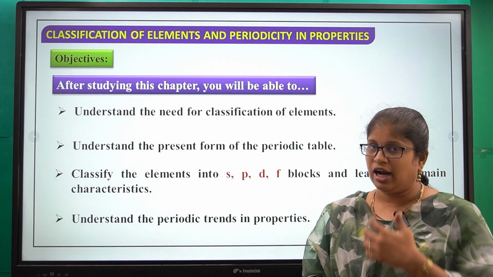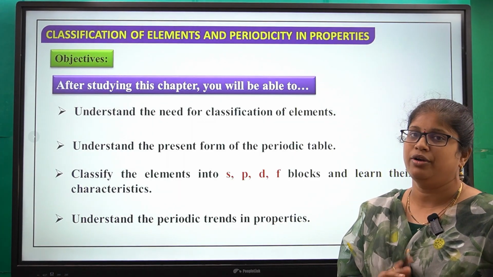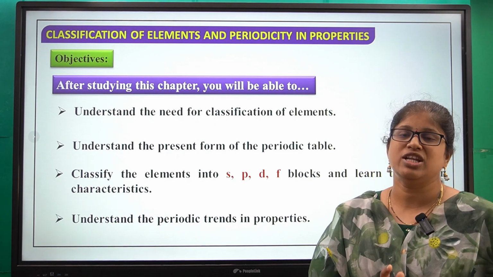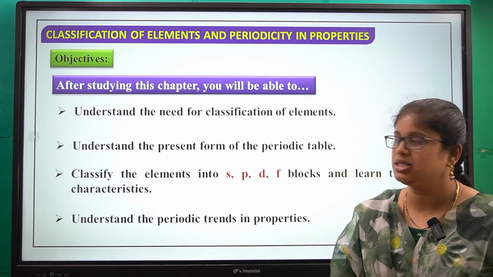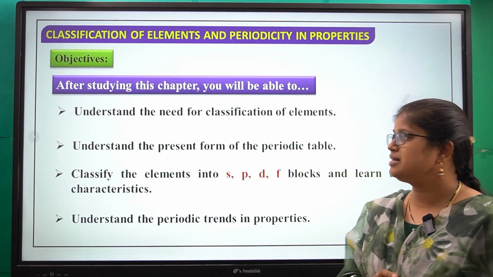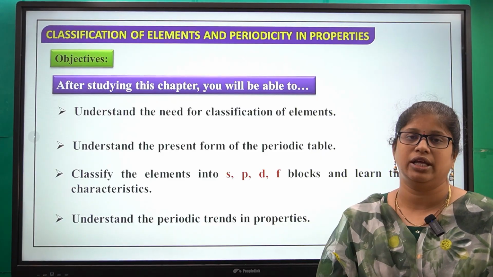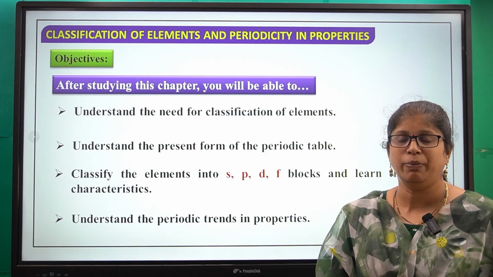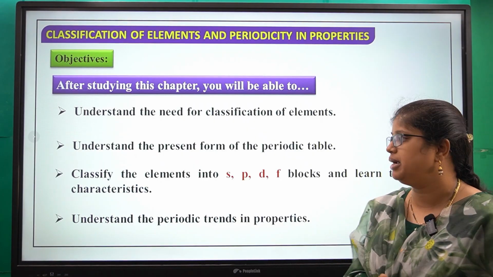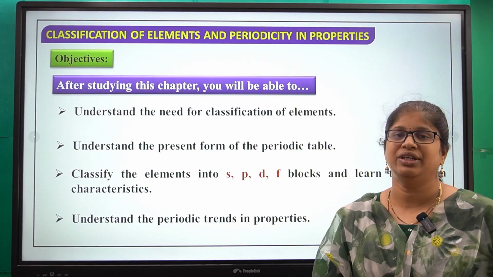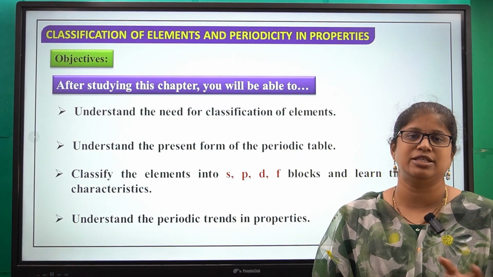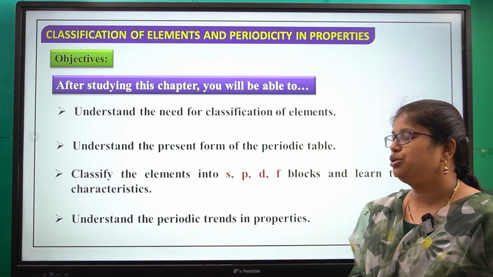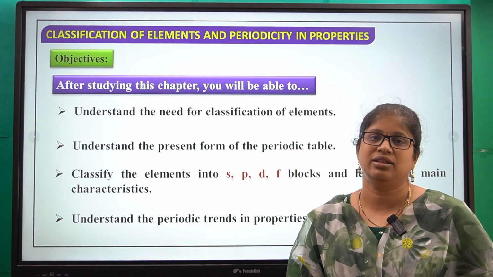So after going through this chapter, we are able to understand what the need for classification of these elements is and how to understand the present form of the periodic table. How we are getting this present form of periodic table, based on what properties we are classifying the elements, and how to classify the elements into different blocks S, P, D, F, and to understand the trends in the properties.